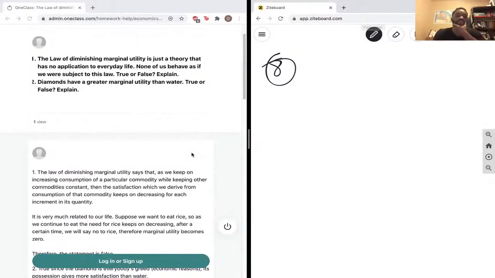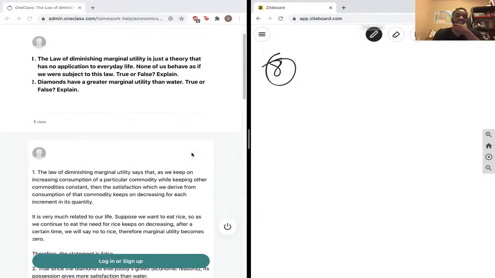So if we're consuming rice, the more we eat the rice, the less room there is in our stomach, and we're getting full. The more we eat the rice, the less need we have for it. After a certain time, we will stop consuming the rice because our total utility has been maximized, and any other consumption would minimize our utility. It will make us feel uncomfortable. Maybe we're too full. We might throw up, and that's when marginal utility starts decreasing. So once your total utility is maximized, marginal utility is 0.